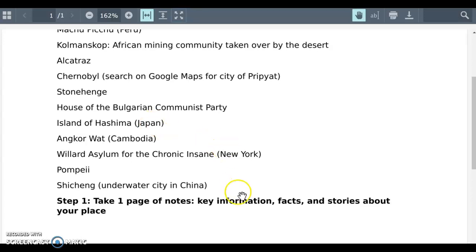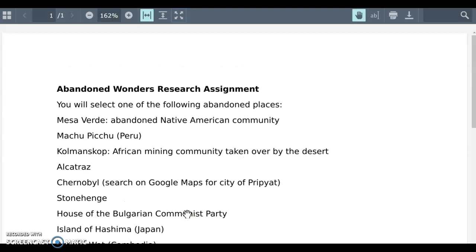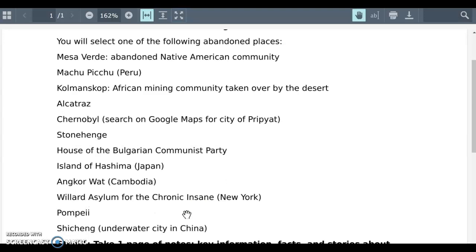And then on a Word document or a sheet of notebook paper, you're going to take 1 page of notes. This would just be key information about your place, some facts, some stories about the place. We just want to get that down so you have that information. All right.